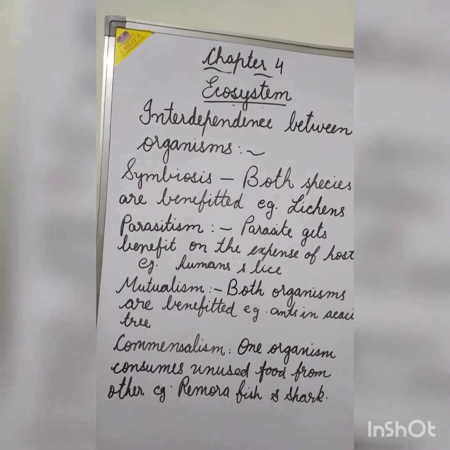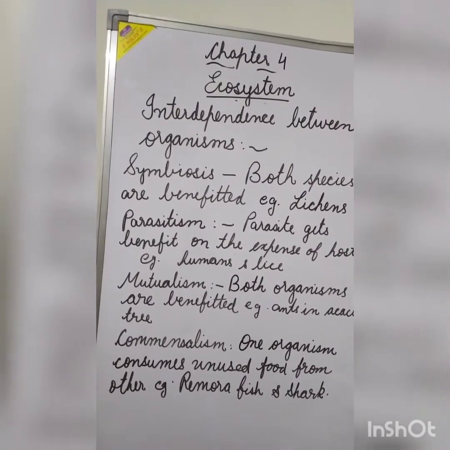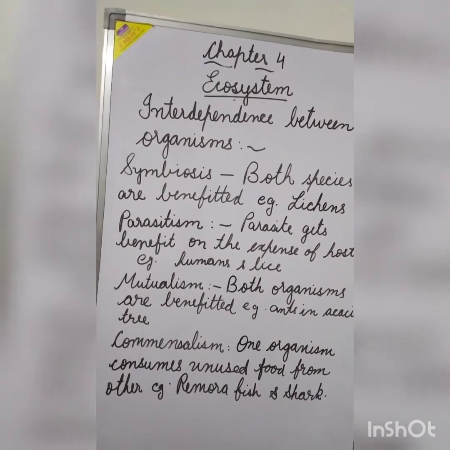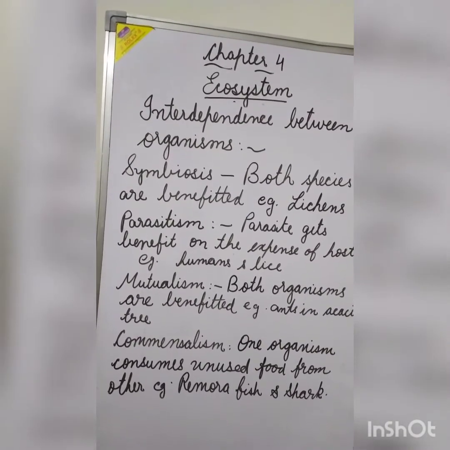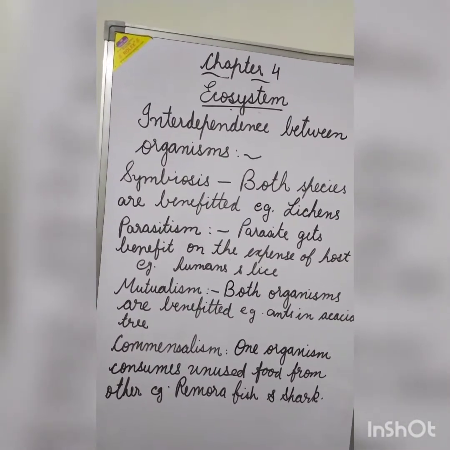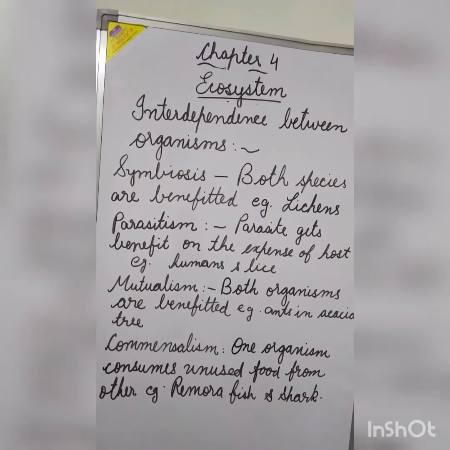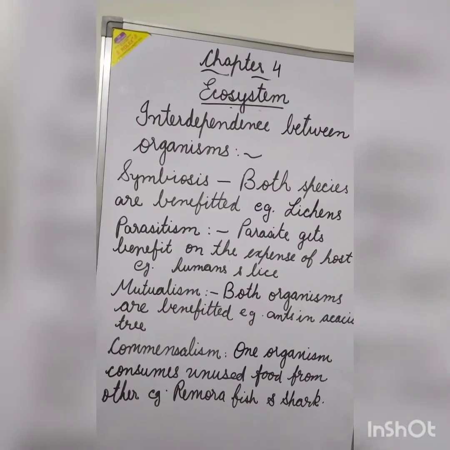Commensalism. In this, one organism consumes the unused food from the other. It does not do any harm to the host. Example: remora fish and shark. The remora fish feeds on the leftover food of the shark without doing any harm to the shark.